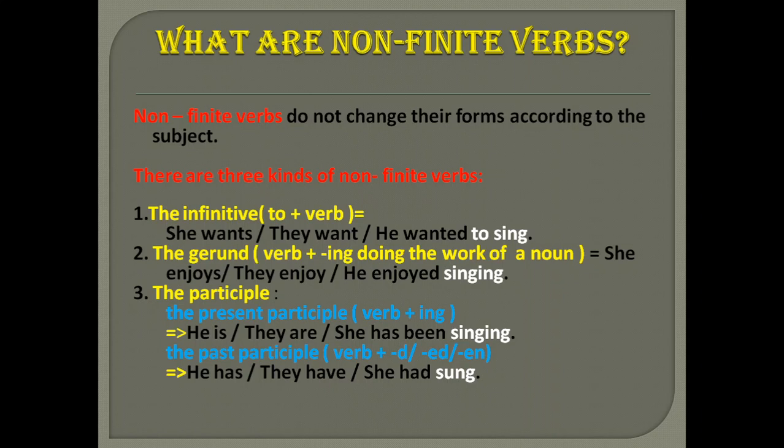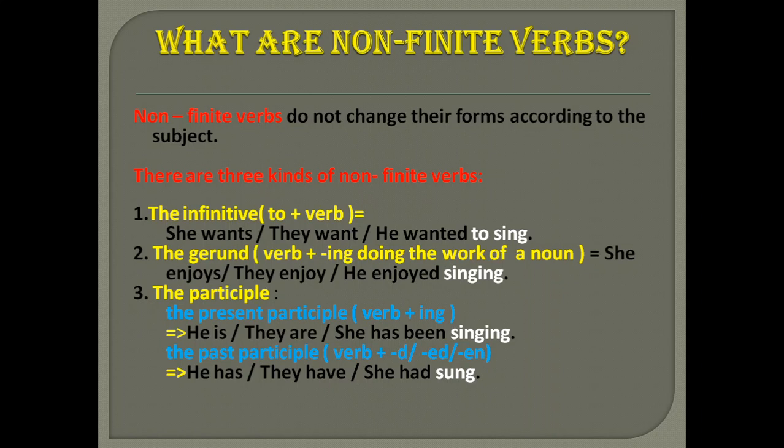The next one is the participle. Children, there are two types of participle, the present participle and the past participle. For the present participle, we add verb plus ing form. He is singing, they are singing, she has been singing. When you add verb plus ing, it becomes present participle.